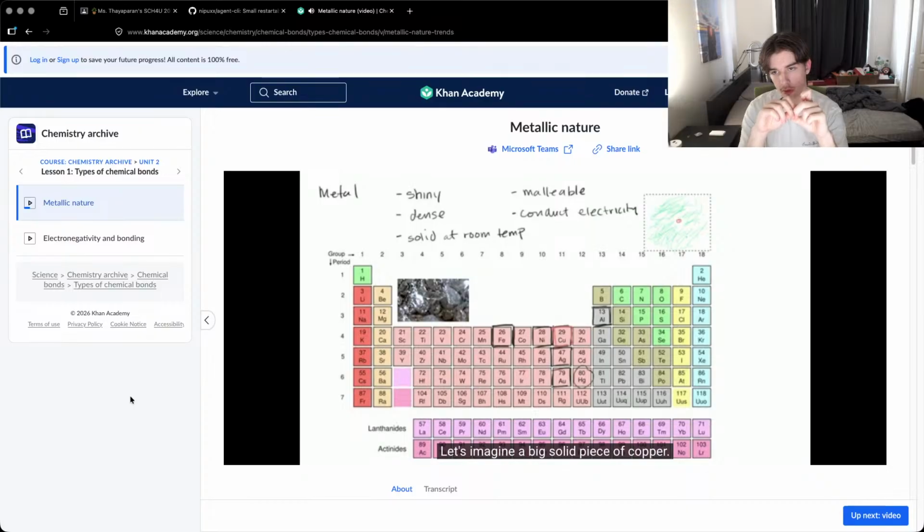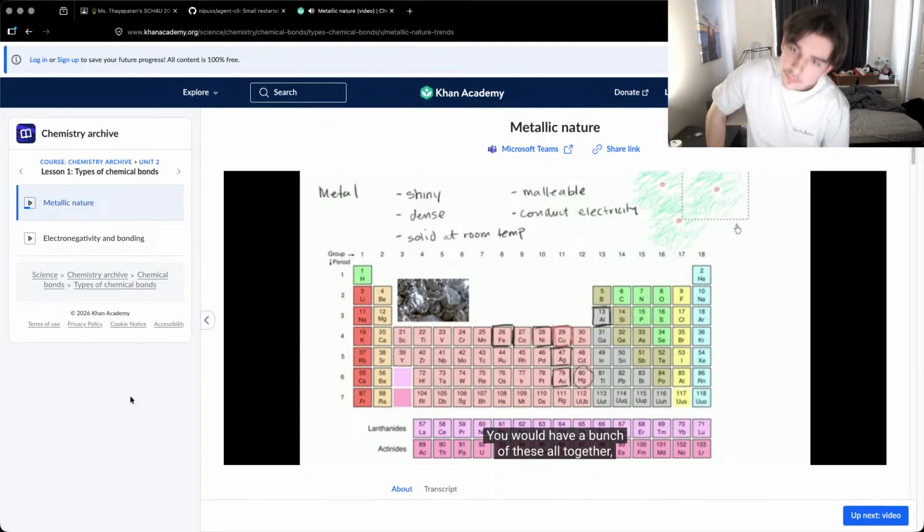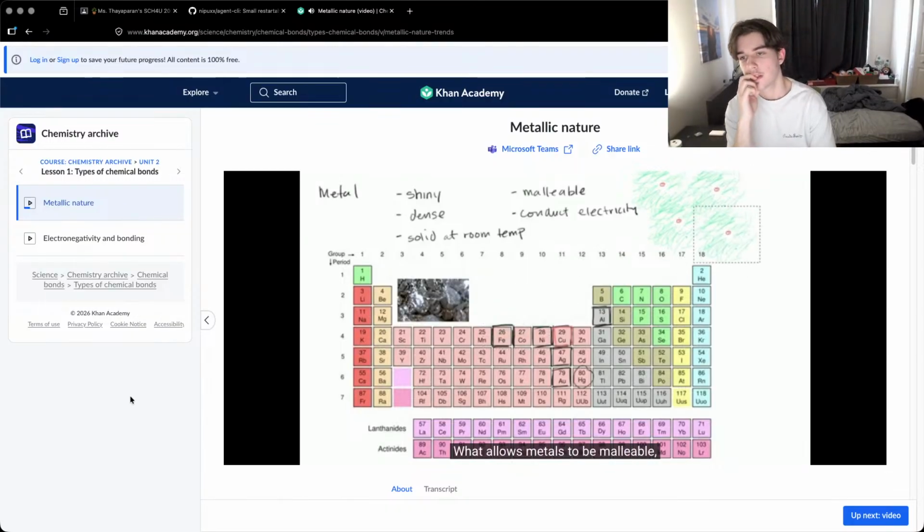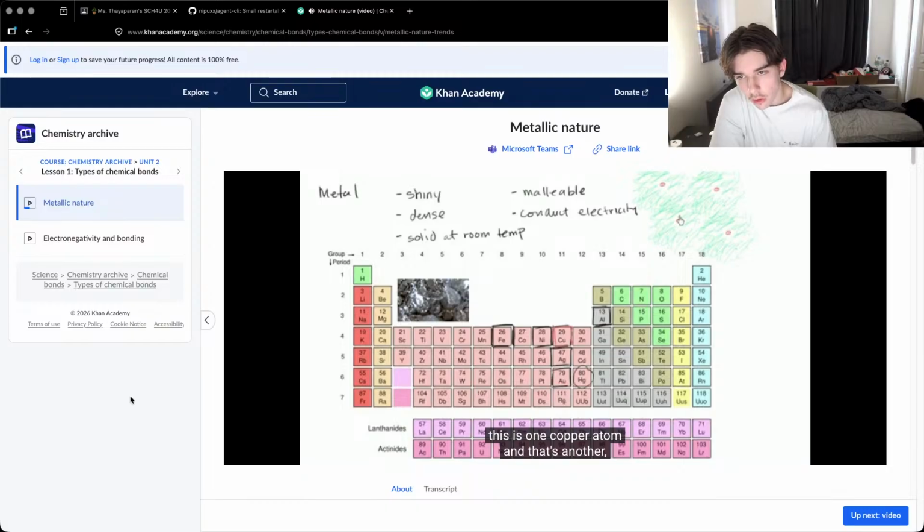And so let's imagine a big solid piece of copper. So you would have a bunch of these, all together, all forming the solid. And what allows metals to be malleable, to do things like conduct electricity, which is the movement of electrons, is essentially that they're very willing to share electrons with each other. By sharing electrons, so you can imagine this is one copper atom, that's another, let's say they're sharing some electrons. That's what allows the electricity, or this flow of electrons, to happen.